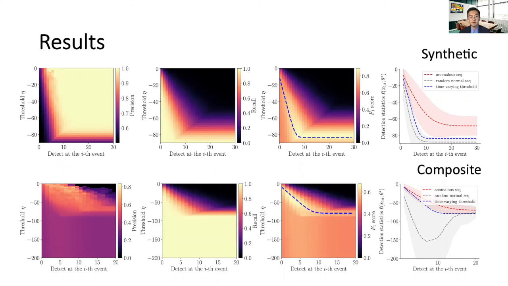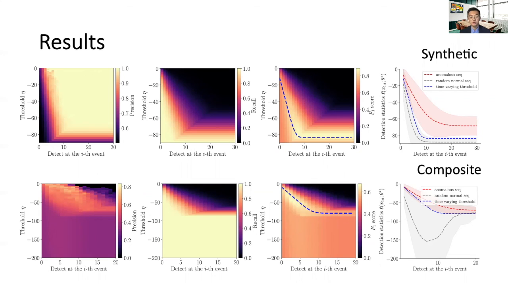Additionally, the time variance threshold indicated by the blue dashed line lies between the value ranges of anomalous and normal sequences, which produces a nice separation of these two types of sequences at any given time. The first three columns present more compelling evidence that the time variance threshold is near optimum.